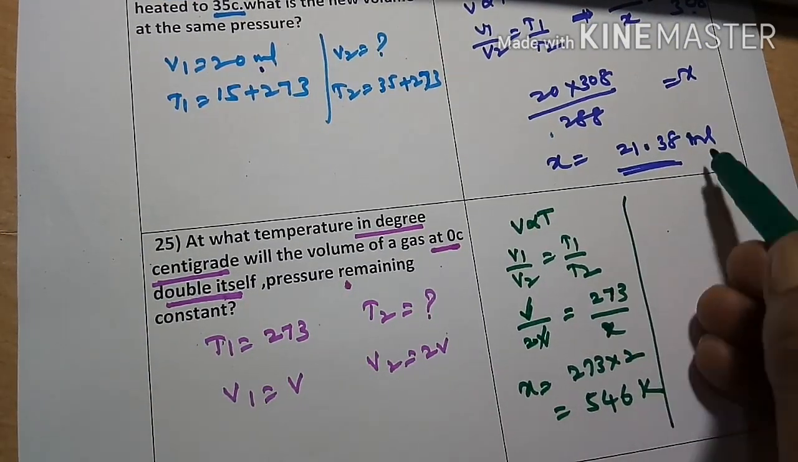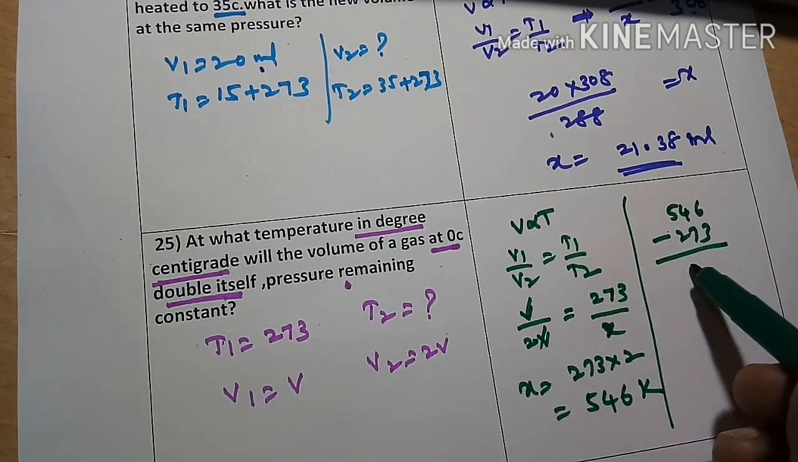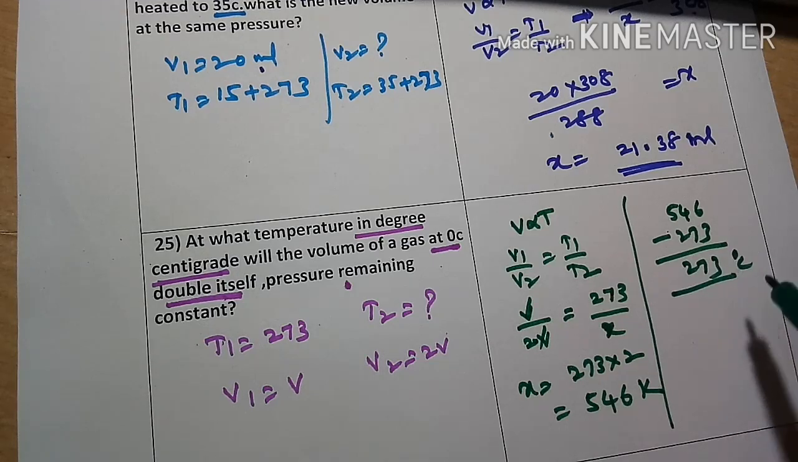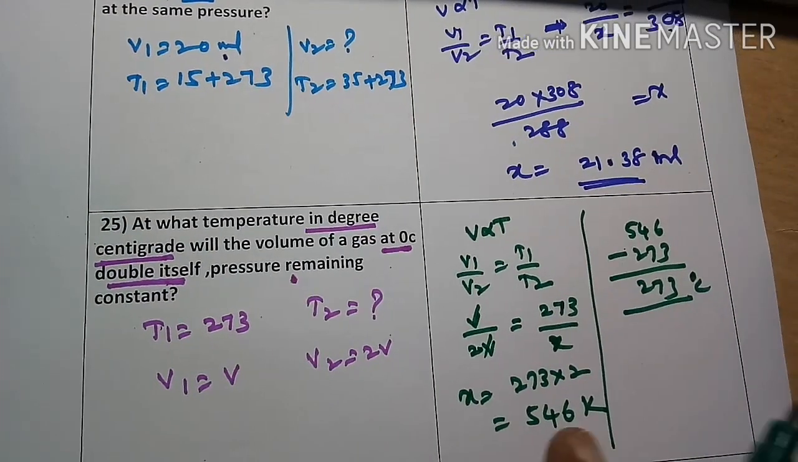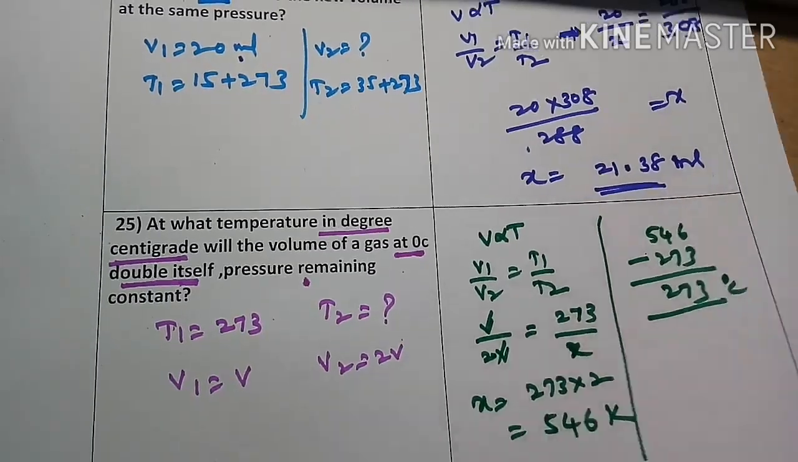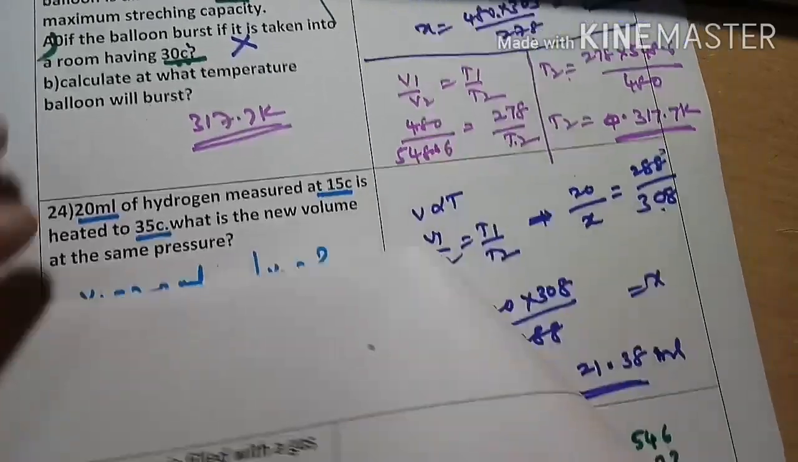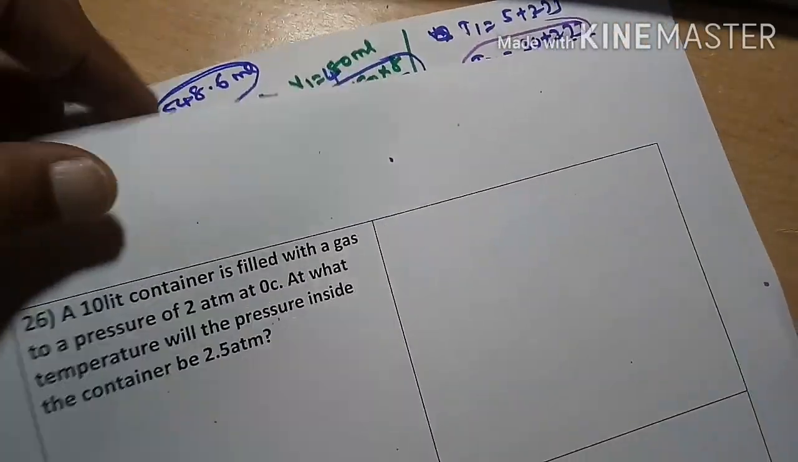If you want to get degrees centigrade, what will you do? 546 minus 273. So you will get 273 degrees centigrade, or 546 degrees Kelvin. That means the volume of that gas will be doubled. So what is the next problem?